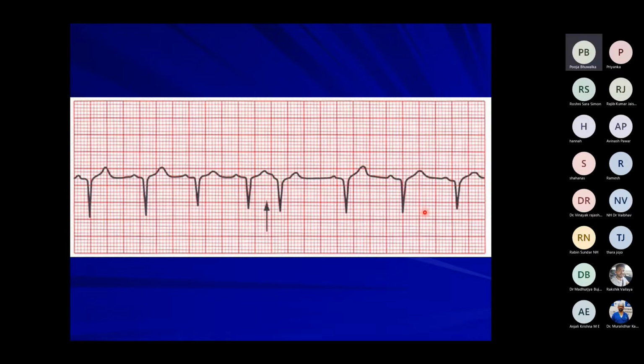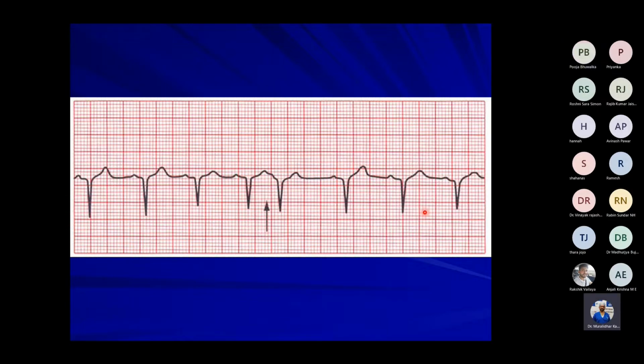ST segment is isoelectric, and the T wave looks normal. T wave is upright, so as long as it's upright, it is fine. It is not a tall peaked T wave, it's upright, looking normal.